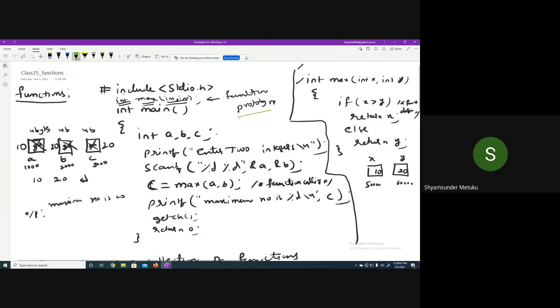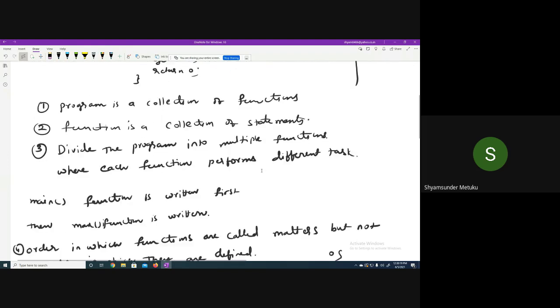Try to understand: this is function prototyping, this is function calling, and this whole thing is function definition. So these 3 things are important. Is it clear? Respond. Yes, sir. Okay, now we will discuss one by one.